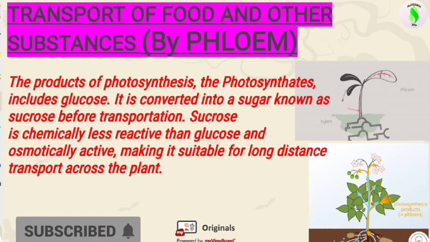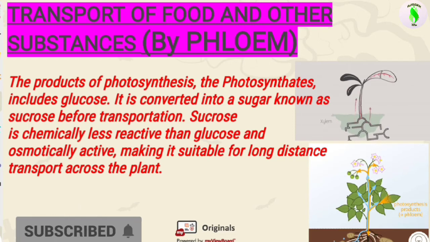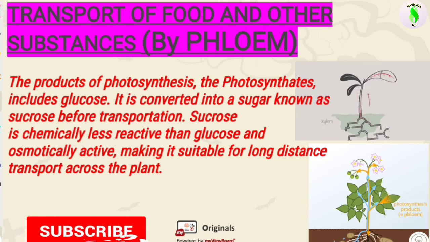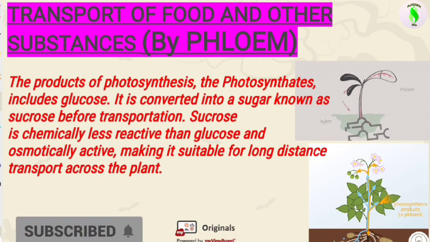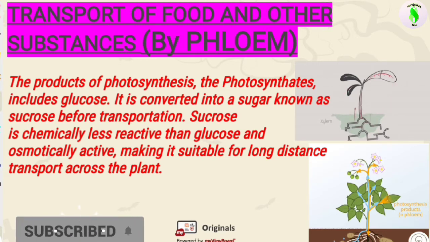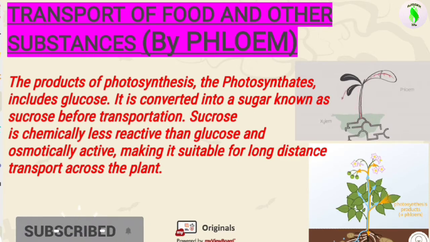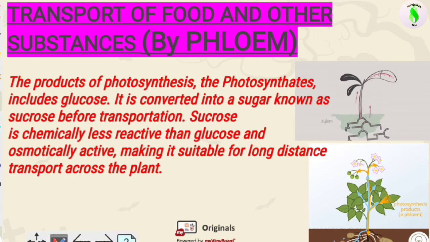Now the question arises in your mind: why is there a need for the conversion of glucose into sucrose? Why is glucose not transported by the phloem tissue? The answer is that, firstly, glucose is a monosaccharide, not a disaccharide. If we transport glucose, it takes much more time for the transportation.